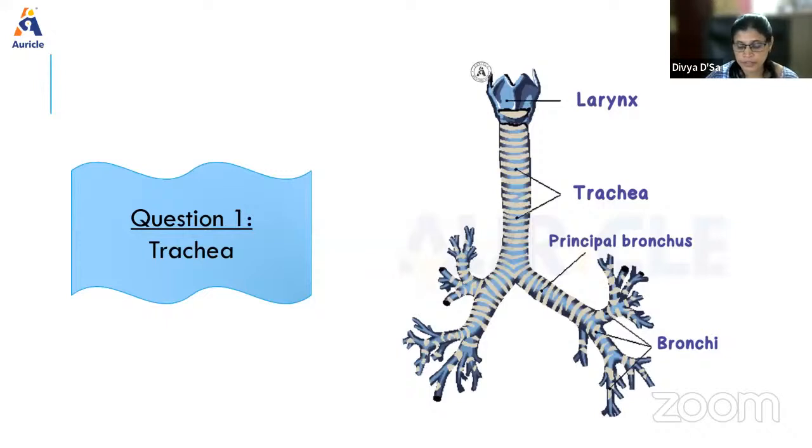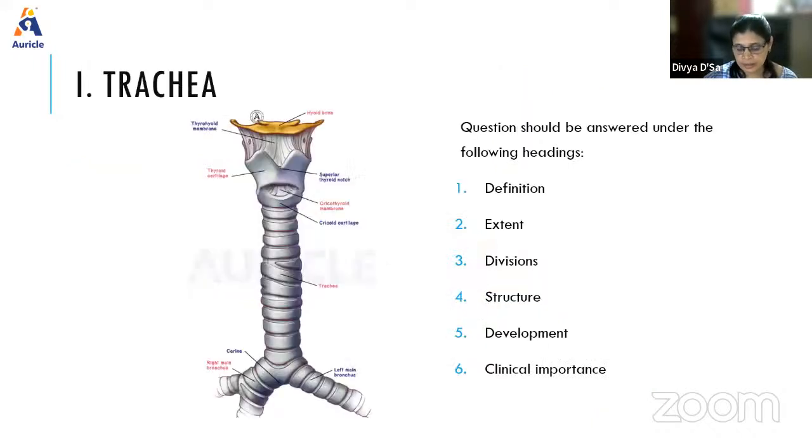The next question, which you should know, is about the trachea. So what is the trachea? It is the windpipe, a membranous cartilaginous tube which extends as a continuation of the larynx, and it ends at the sternal angle by dividing into two bronchi, right and left.